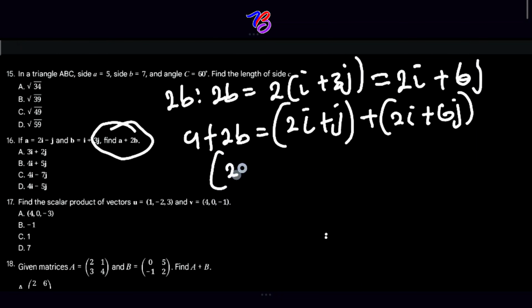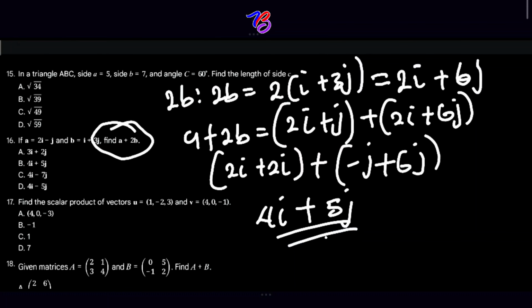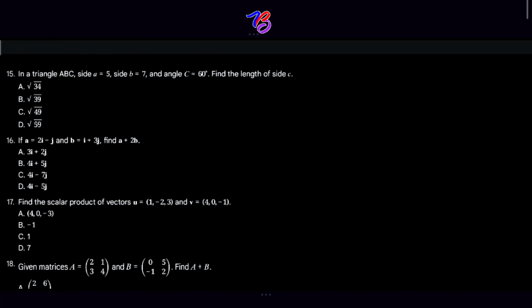So we are going to have 2i plus 2i, then plus, open bracket, minus j plus 6j. So 2i plus 2i will give you what? 4i plus 5j. So our correct answer is B. Note, in the second line I wrote plus j instead of negative j, but it has been corrected. So our answer is 4i plus 5j.